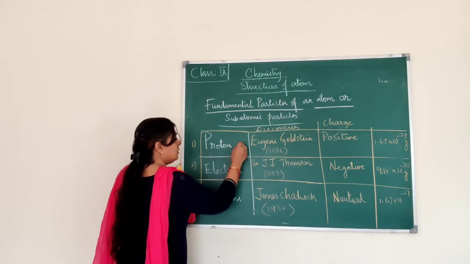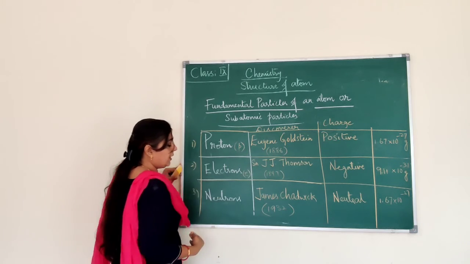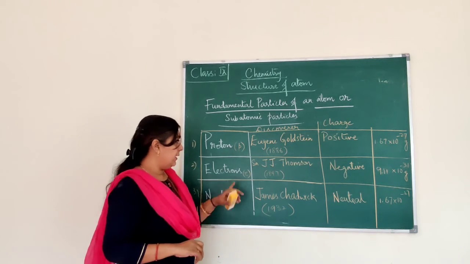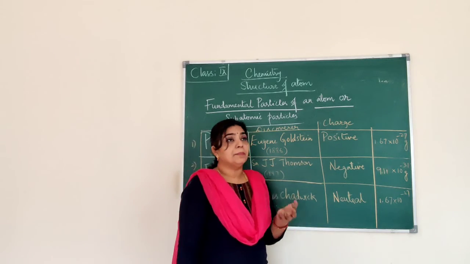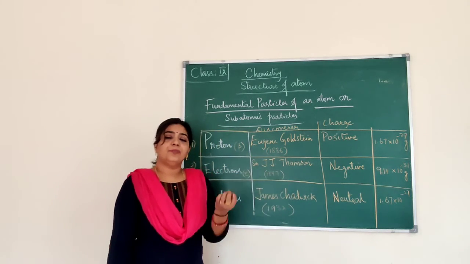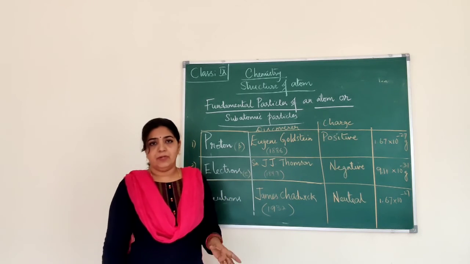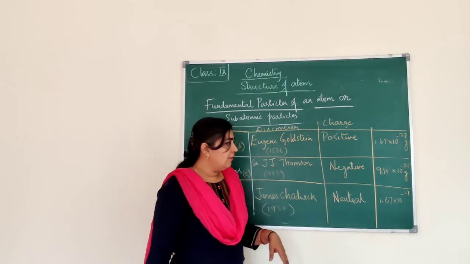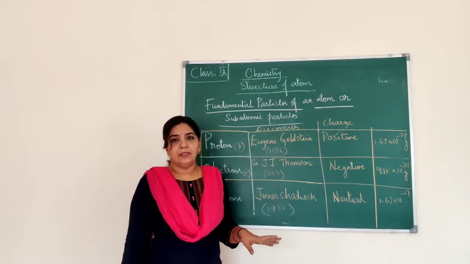Usually protons will be denoted like P, and this is E. Okay, understood? P and E. E is electron and P is proton. And coming to their mass, the mass of proton and neutron is almost equal. The magnitude is equal. Whereas the mass of the electron is negligible.